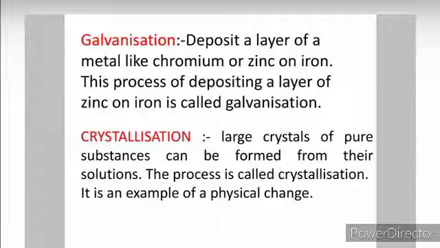What we used to do was place or deposit a layer of what? Metal, zinc or chromium, on what? On iron materials. So depositing a particular layer, just like we paint our walls, we can paint a layer of chromium or zinc on iron materials. So what will happen? It will be prevented from rusting. So the process of depositing that layer of zinc on iron is known as galvanization.